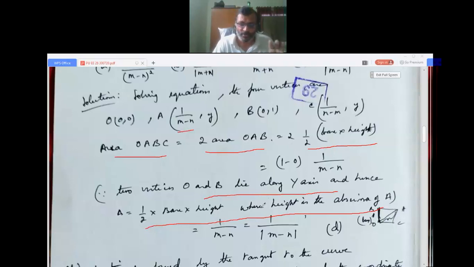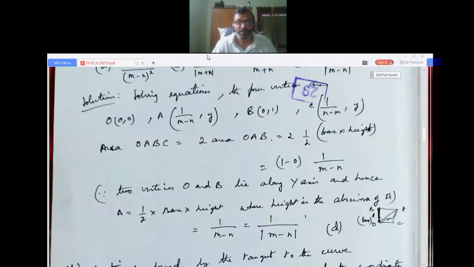Or you do it in your own method. You know how to calculate by distance formula, half into base into height. Area of the triangle OAB, this is the basic, half into base into height. You are studying it from your 10th standard. So we get 1 by m minus n, and we take the absolute value for area. It is 1 by mod of m minus n. That is option D. I hope you have followed it.